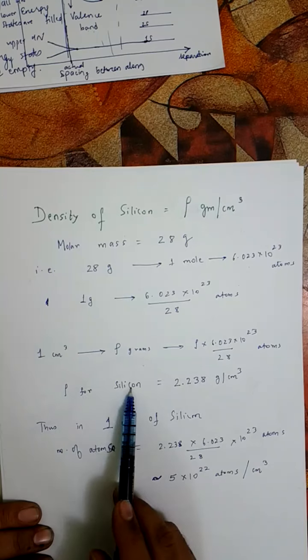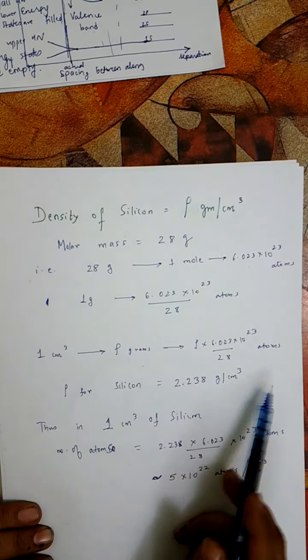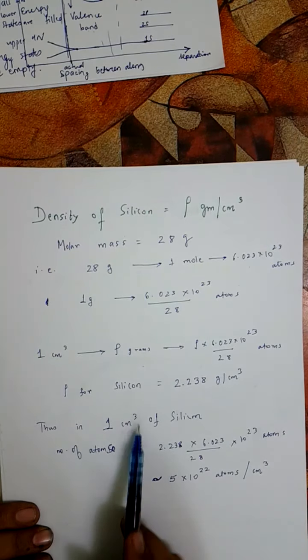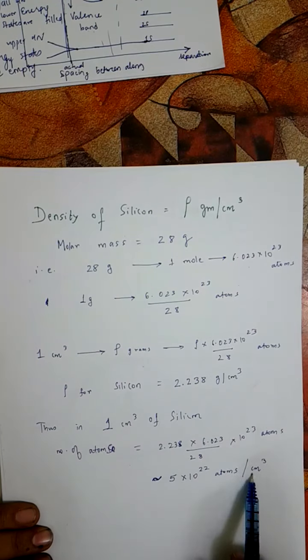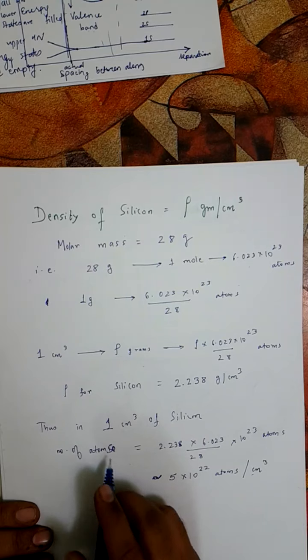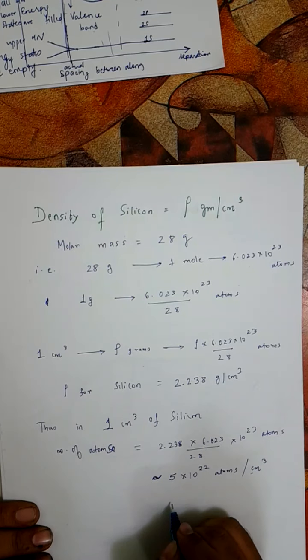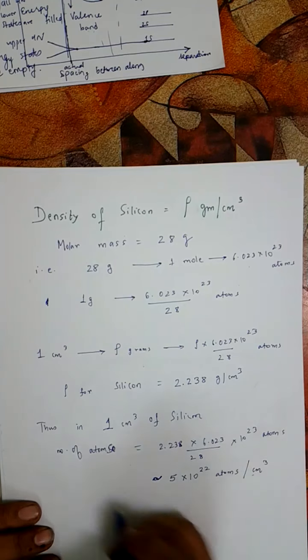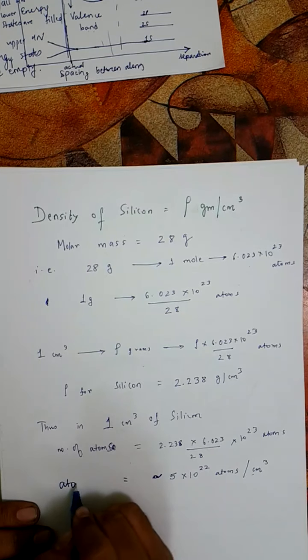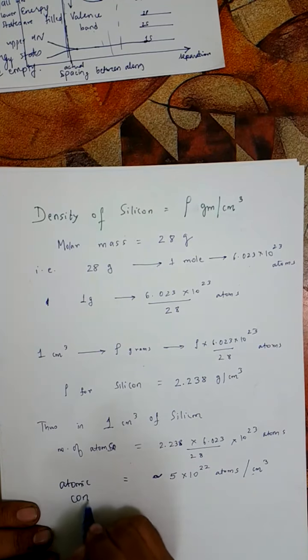Now the density for silicon is somewhere around 2.23 gram per centimeter cube. If we substitute the value of rho here, we get the number of atoms in 1 centimeter cube of silicon, which is roughly 5.0 into 10 raised to 22 atoms per centimeter cube. This is what is called the atomic concentration.